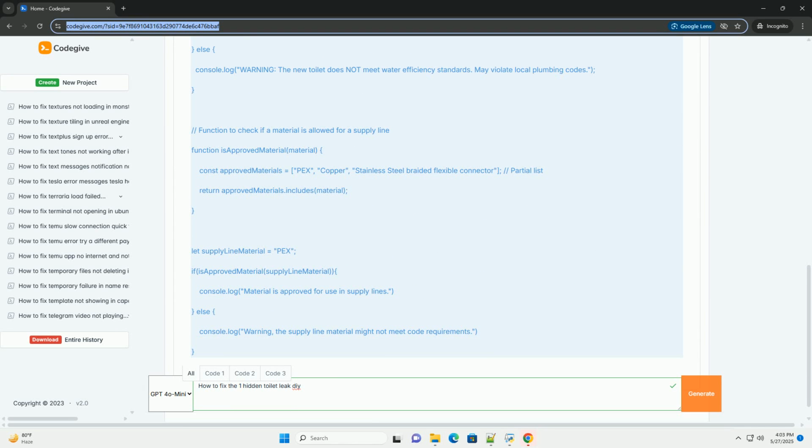Understanding the anatomy of a toilet and common leak locations. Before you grab your tools, let's familiarize ourselves with the key components of a toilet and where leaks often originate. Tank: the upper reservoir that holds water for flushing. Common leak points include the flapper, the rubber or plastic stopper at the bottom of the tank that seals the flush valve. Flush valve: the mechanism that controls the release of water when you flush.